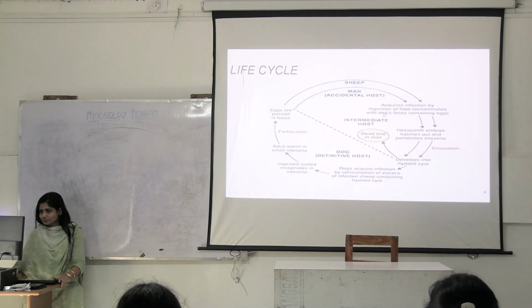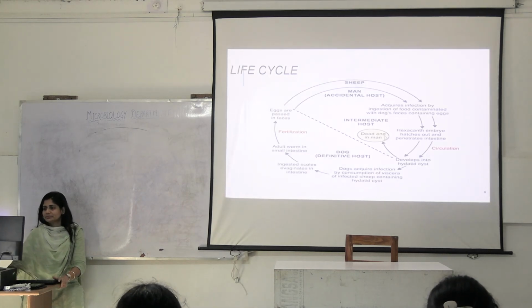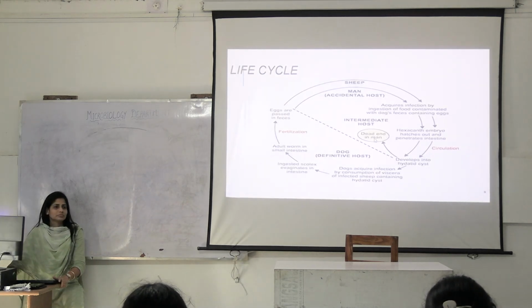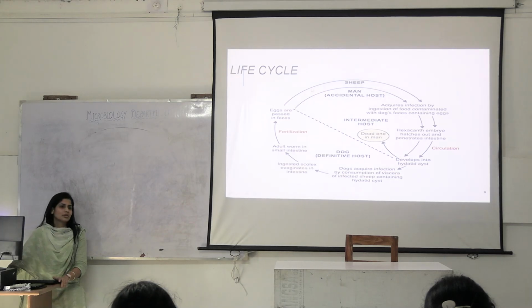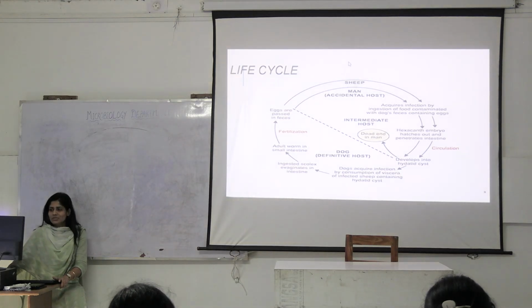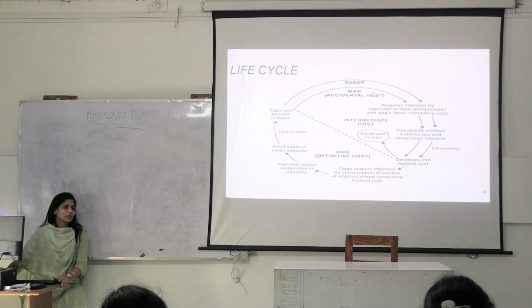What is the life cycle? It is supposed to infect the sheep. Okay. Why sheep and why are dogs involved here? Because dogs can feed on the sheep intestines.